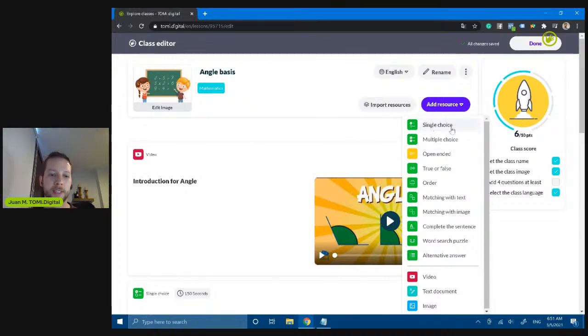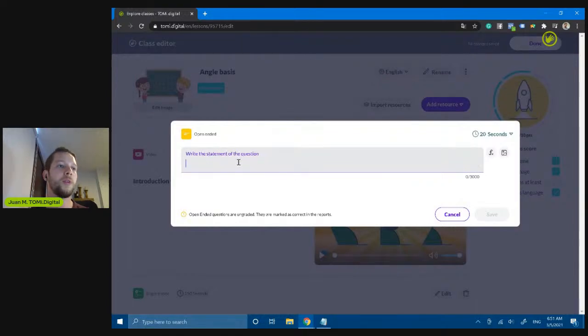So we already have a single choice. The single choice was a question that I imported from the resource repository. We created a multiple choice. Now we are going to create an open-ended question. So remember that the open-ended question is a place for students to write down.